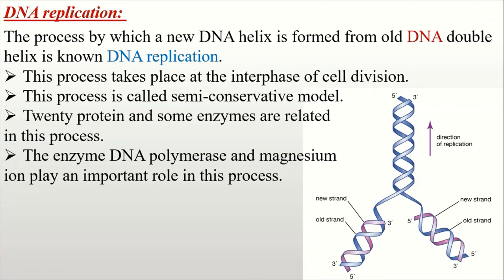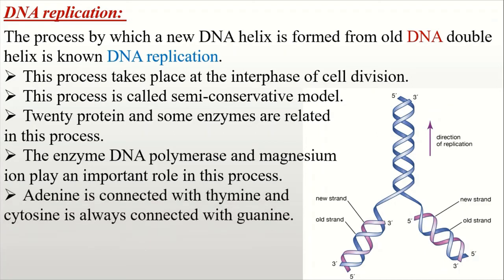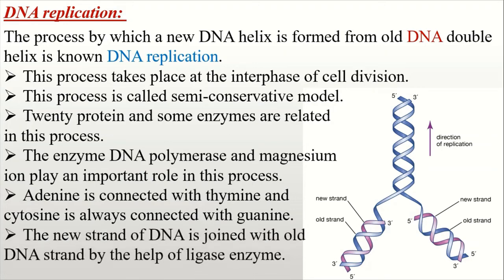The enzyme DNA polymerase can polymerize the nucleotide only in the 5' to 3' direction. Adenine is connected with thymine and cytosine is always connected with guanine. The short fragments of DNA are joined together by hydrogen bond and the enzyme DNA ligase. This complementary two-strand DNA is formed in antiparallel orientation.